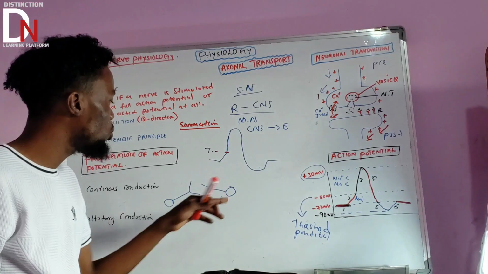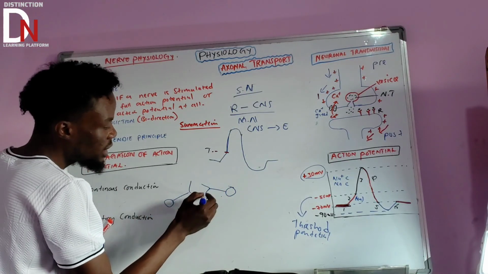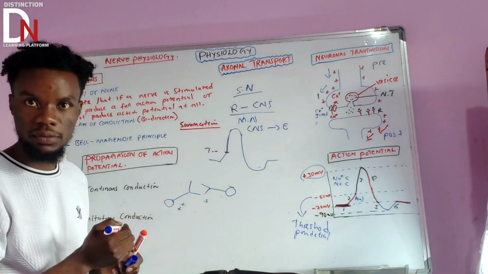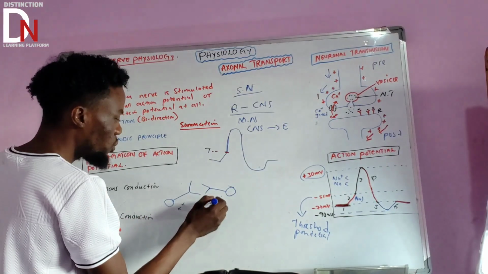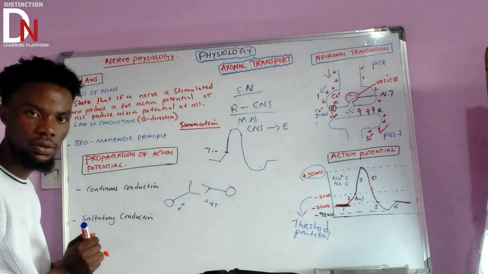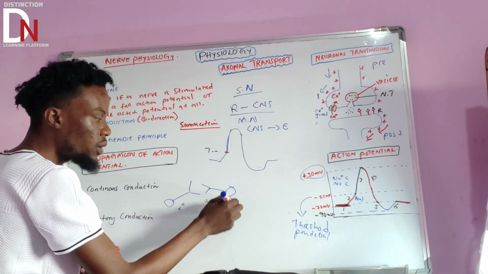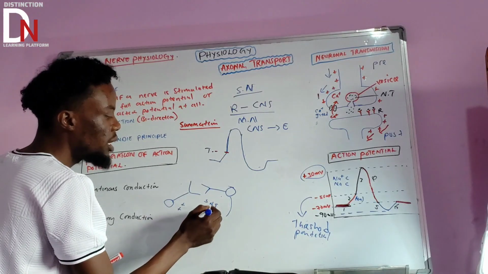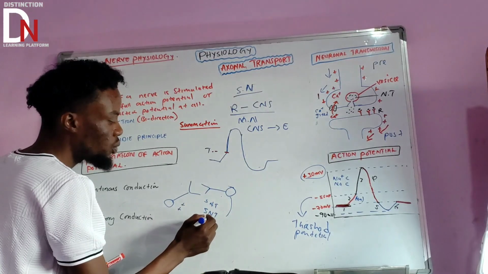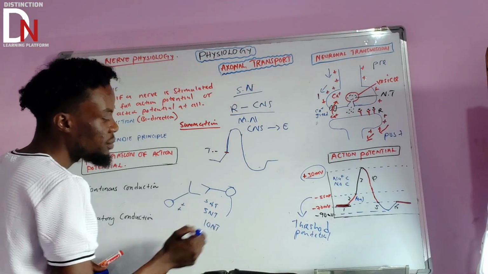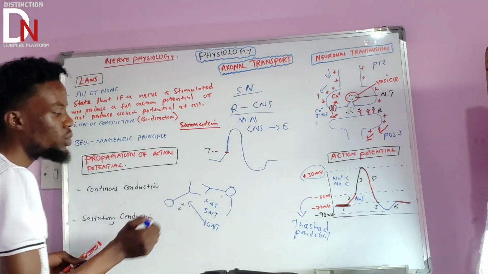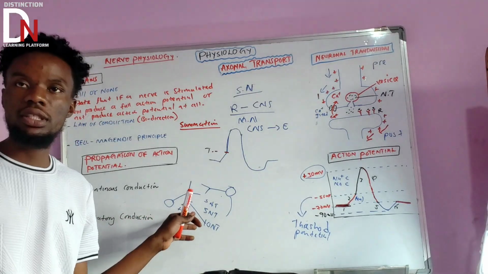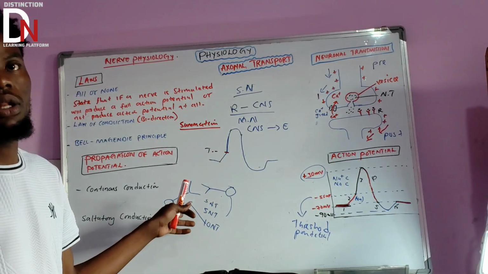So basically, if initially it produced maybe about 5 neurotransmitters, I'm just giving an example, and these are not enough, and then it produces another 5 neurotransmitters, together they make about 10 neurotransmitters, which are now enough to stimulate another neuron. That is the law of summation.